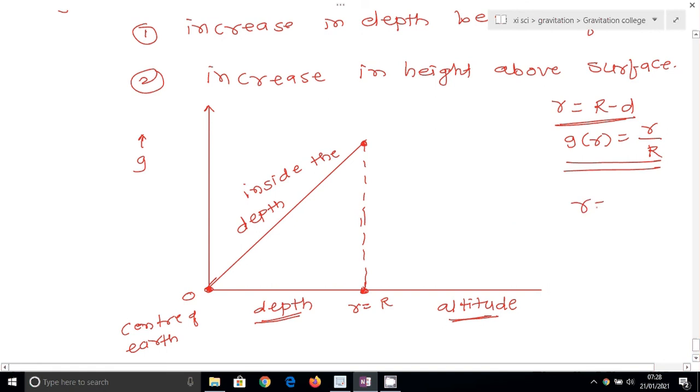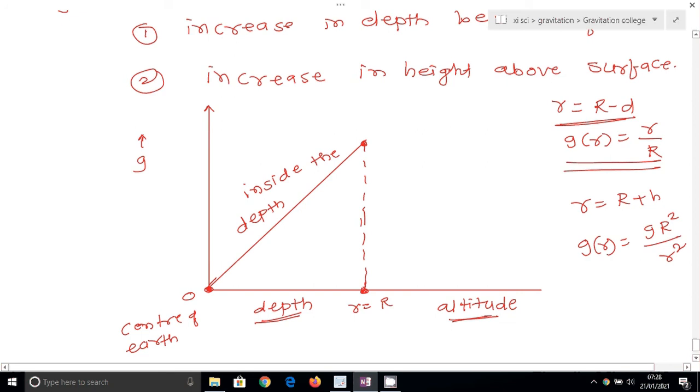Small r is equal to capital R plus h. So when I get the equation here, we get g of r is equal to g into capital R square upon r square. A square term is there, and hence this is not a straight line, this is not the equation of a line.